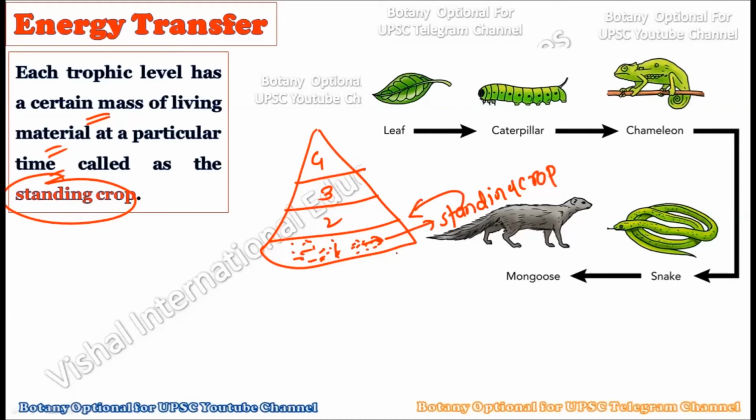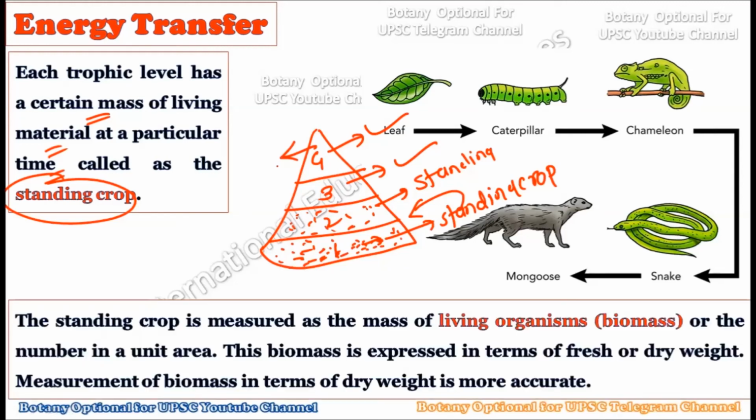The standing crop is the mass possessed by the living organisms. Then at the second trophic level, whatever mass is possessed by the herbivores is called the standing crop of the second trophic level. Subsequently, we have the standing crop for the third trophic level and for the fourth trophic level. Of course, you can judge that at the first trophic level you will have the maximum amount of standing crop, and at the fourth trophic level you will have a very small amount of standing crop. But remember the term standing crop, which is nothing but the certain mass of living material at a particular trophic level at a particular time. This standing crop is measured as the mass of living organisms.